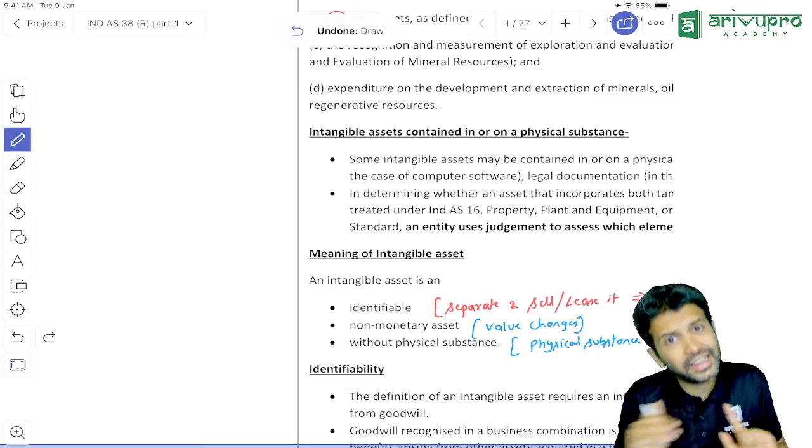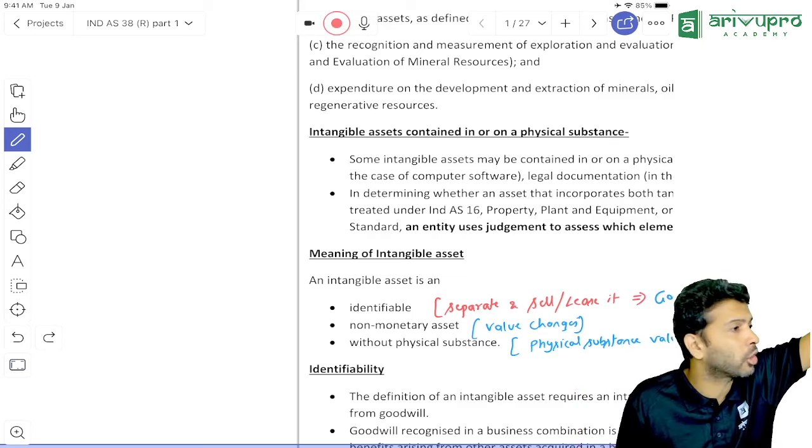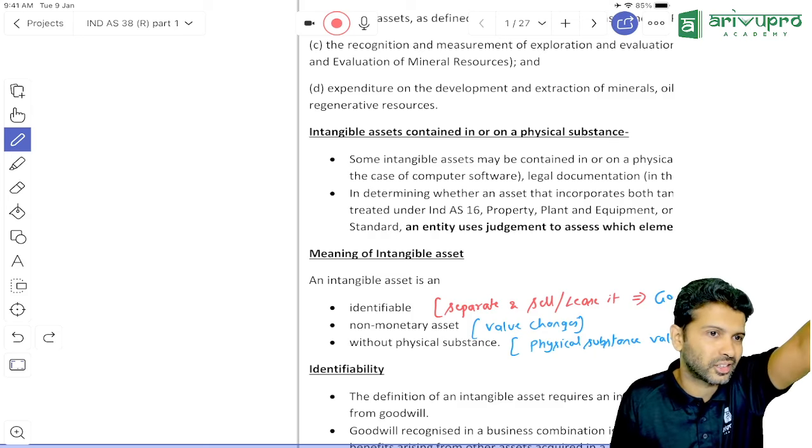That means software is identifiable. Patent, can I sell it alone? I don't want to sell my whole business. Can I sell only my patent, copyright, license and so on? Yes. Correct. But